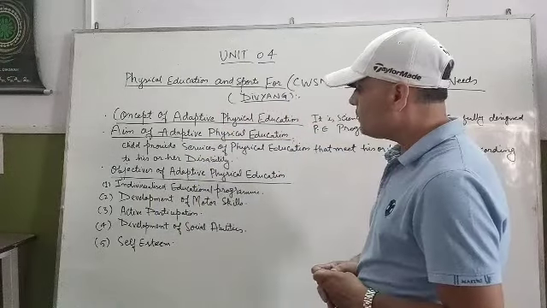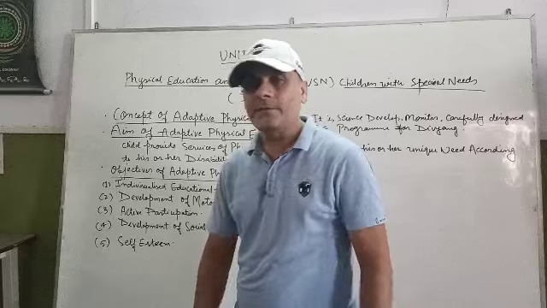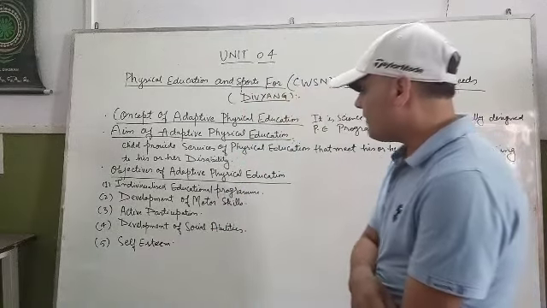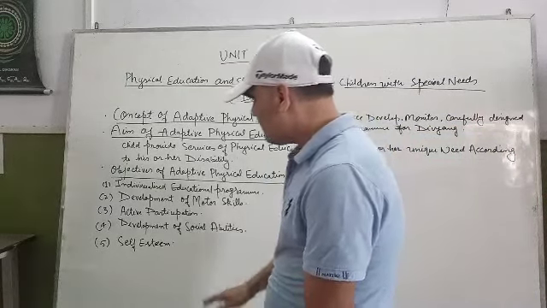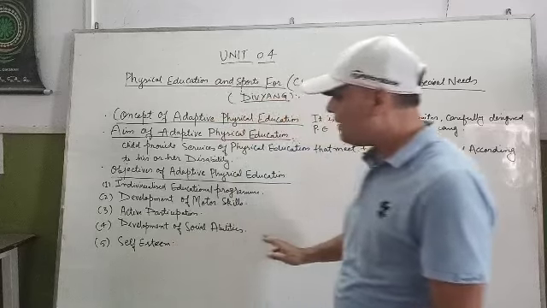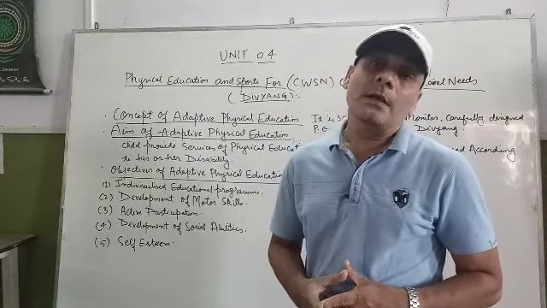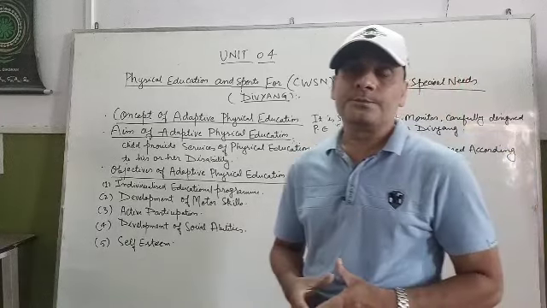Now, come to the last objective of adapted physical education, that is called self-esteem. Self-esteem is very important to develop, especially in these Divyang or disabled people.